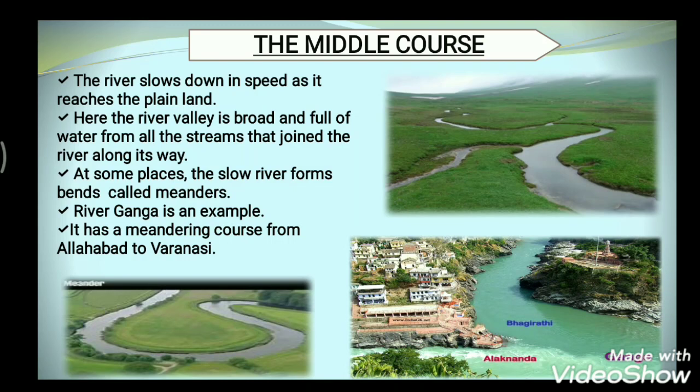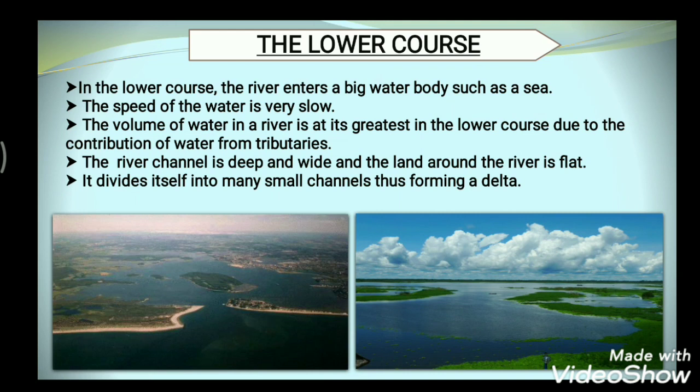Now next we have the lower course. In the lower course the river enters a big water body such as a sea or an ocean. Here the speed of the water is very slow. Understood? The volume of water in a river is at its greatest in the lower course. Why? Due to the contribution of water from the tributaries. Different tributaries come and join the big rivers, so the volume of the water increases.